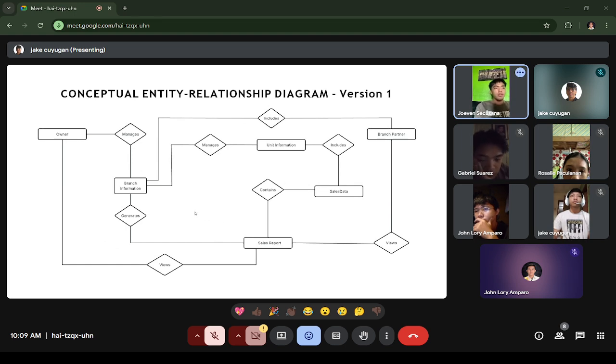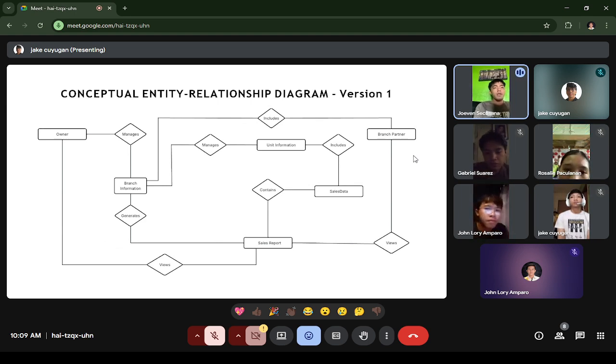So first, the owner manages branch information. It is where the owner manages one or multiple branches. Next is branch information manages unit information. So it is where a branch manages multiple PisoNet units. Next is unit information includes sales data. So it is where a unit includes sales data which records coin inputs or sales.